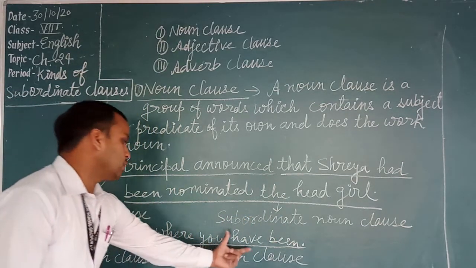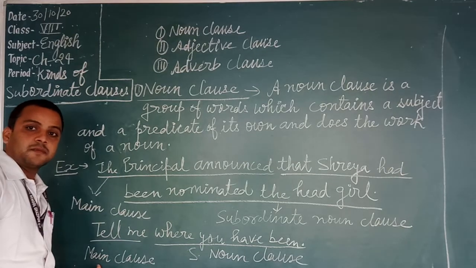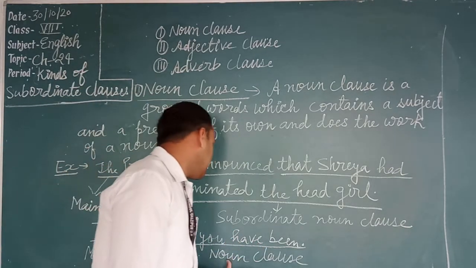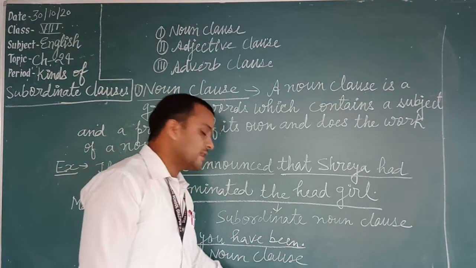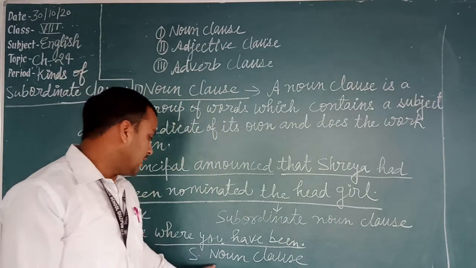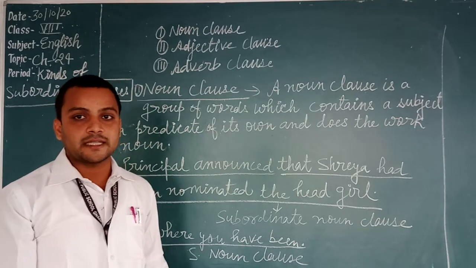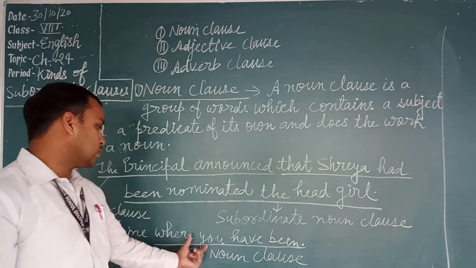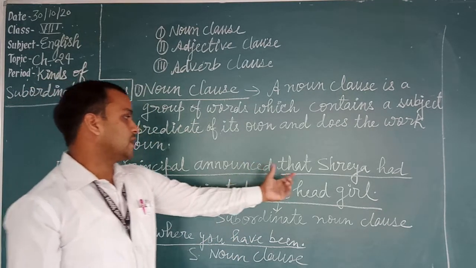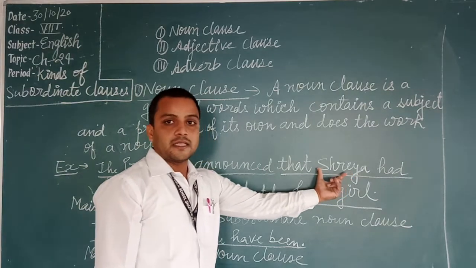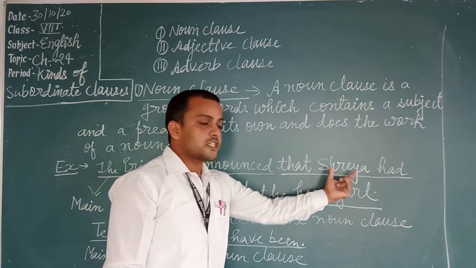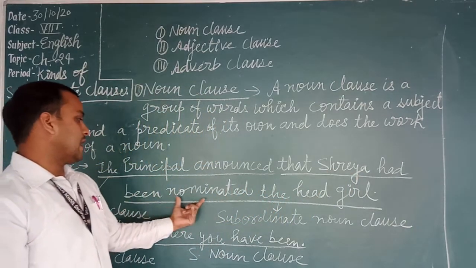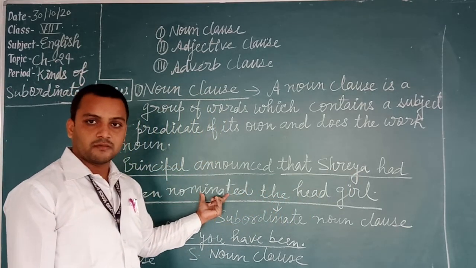Tell me where you have been. Tell me, that is the main clause, and where you have been, the subordinate noun clause has its own subject and predicate and finite verb.